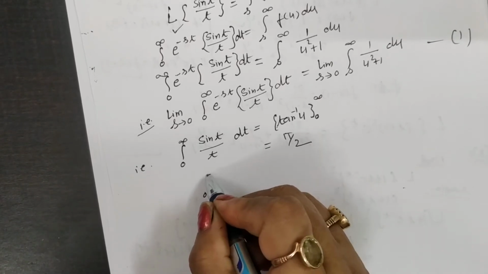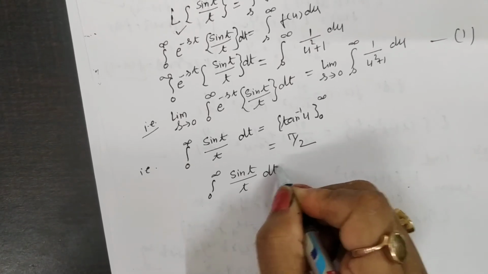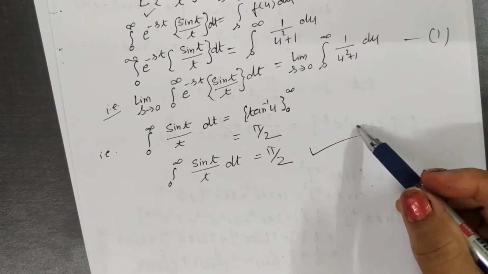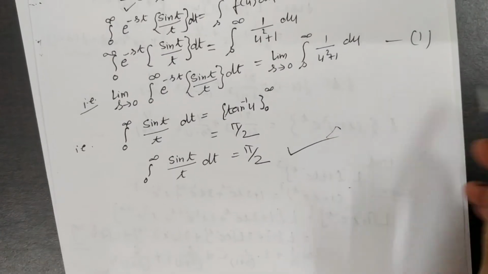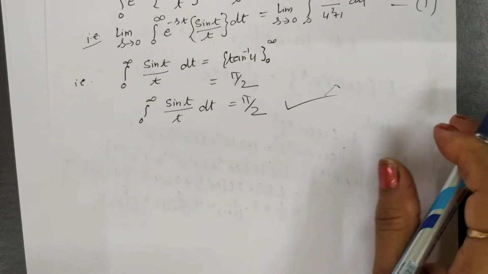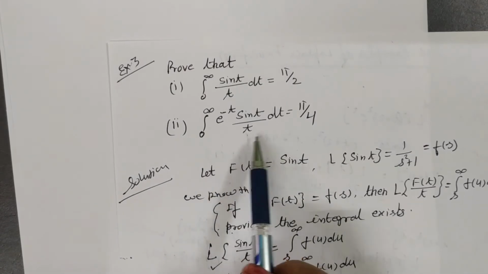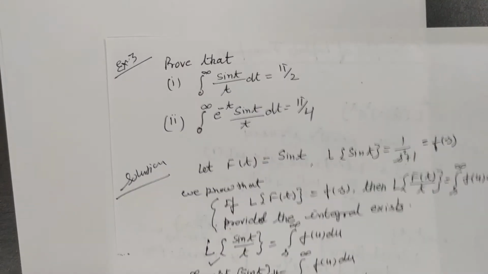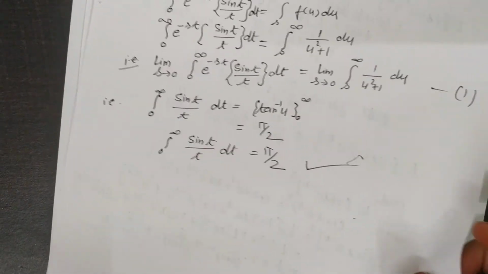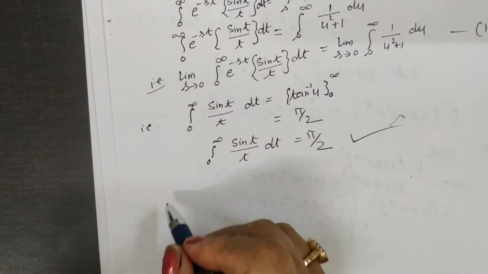The integral from 0 to infinity of sin t by t dt is equal to pi by 2. Yes, the first part is proved. Now the next part: you have to find out the integral of e to the power minus st sin t by t dt is equal to pi by 4. For this second part, we proceed.